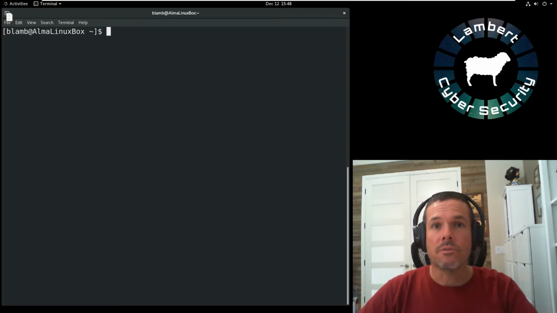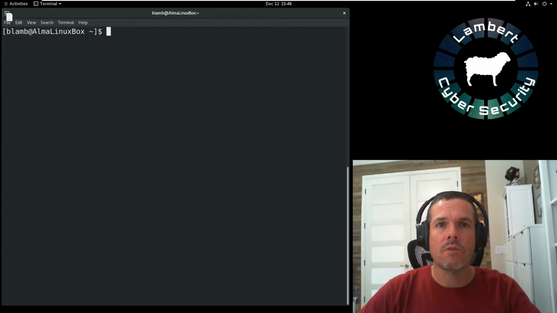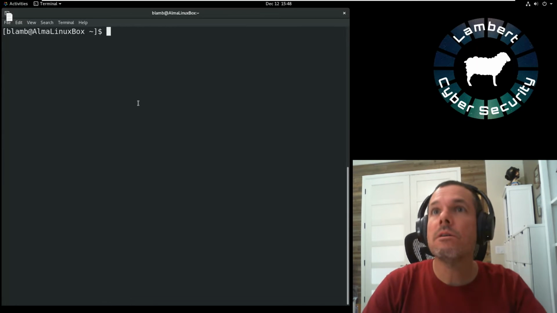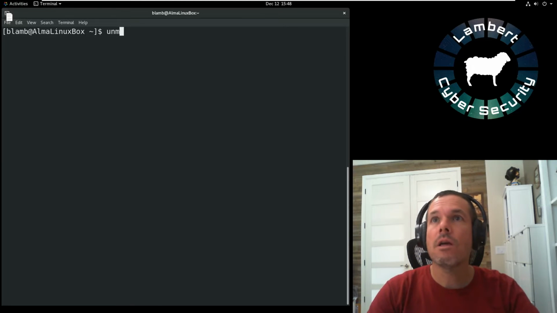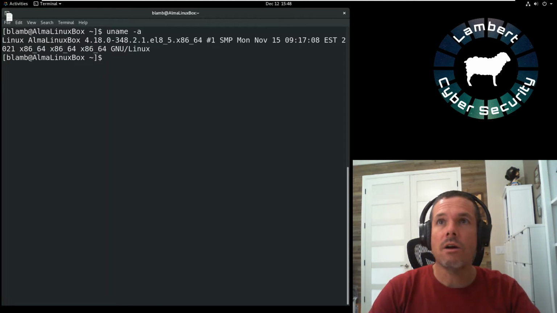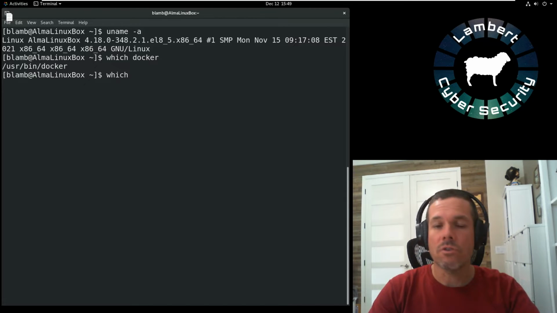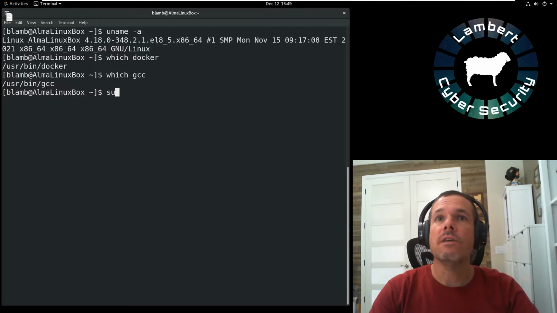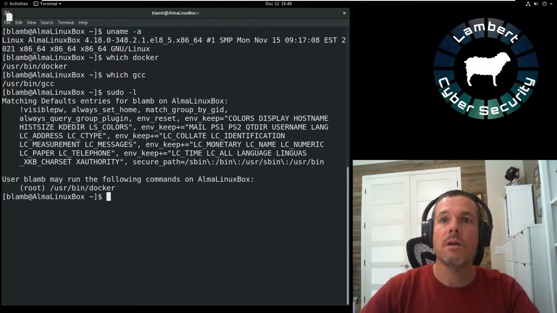Hello, I'm Doug from Lambert Cybersecurity, and I'm going to be going over privilege escalation using Docker. So what we have here is a fairly generic version of Linux. Nothing really special about it at all. It's running in a virtual machine, fairly recently updated. What is different about it is I've installed Docker and I've installed a compiler. The big difference is I've given this user permission to run Docker as root.